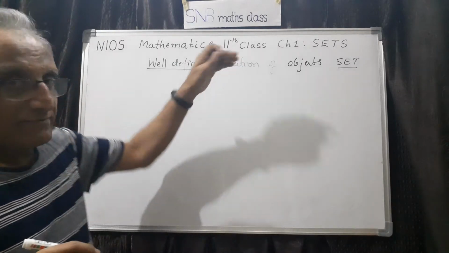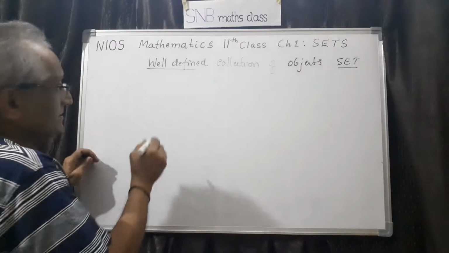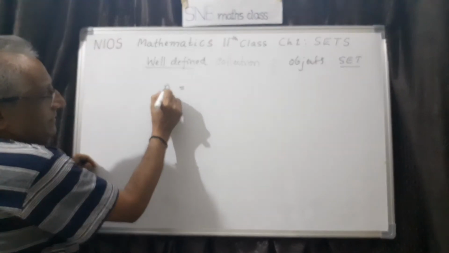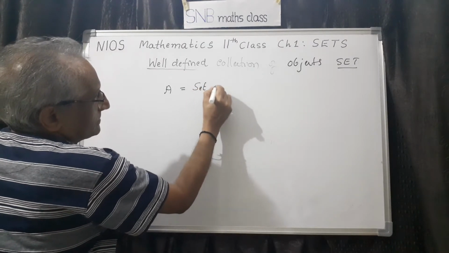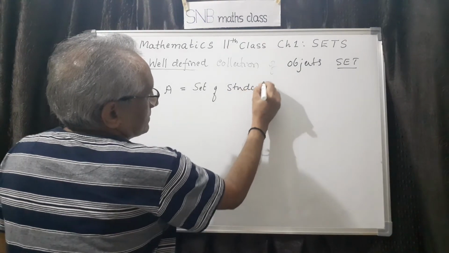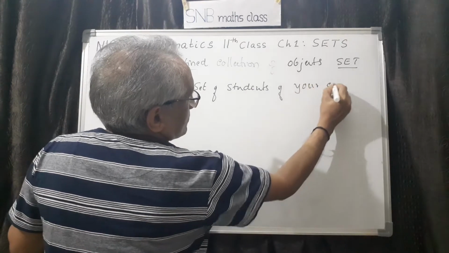Now, in set theory in mathematics, we have certain conventions, certain procedures of writing. For example, any set A is represented by the capital letter A. For example, I can write the set of students of your college.